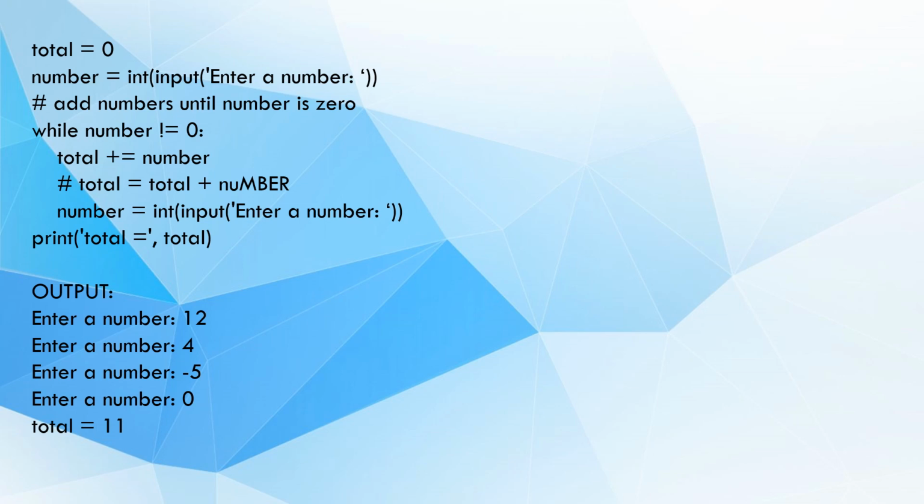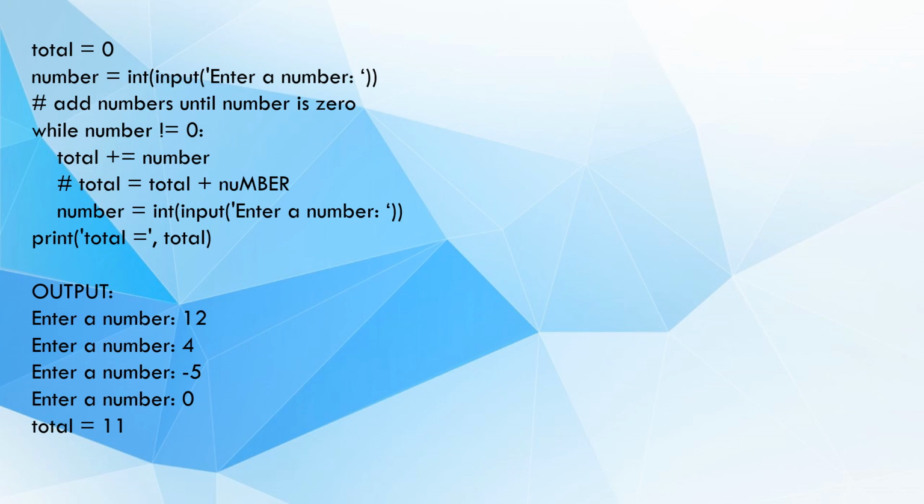The code prompts the user to enter a number using the input function and stores the input in the variable called number. The int function is used to convert the input into an integer. The code enters a while loop with the condition number not equal to 0. This means the while loop continues as long as the number entered by the user is not equal to 0.